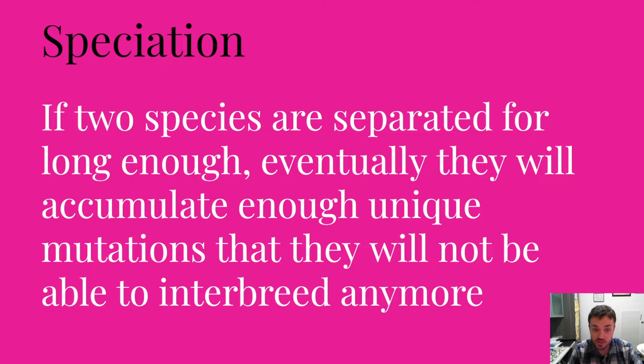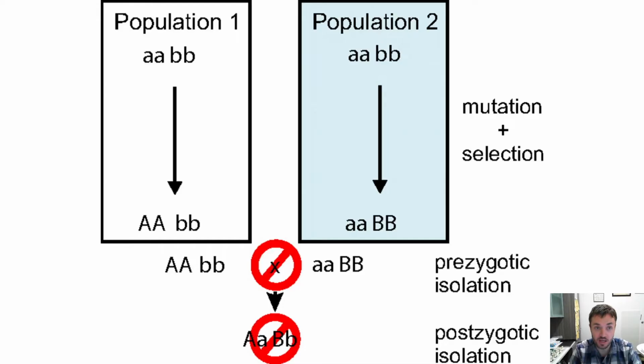If you separate species for long enough, eventually they're going to accumulate enough unique mutations that they will not be able to interbreed anymore. We call that event a speciation event. When enough mutations have accumulated in two separated populations of a species, eventually they're going to become new species because they won't be able to interbreed anymore.